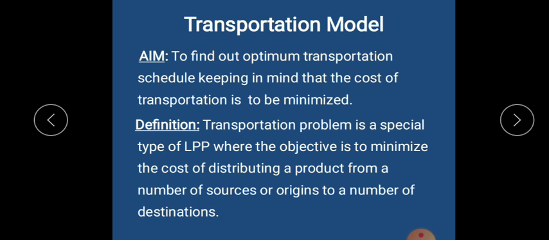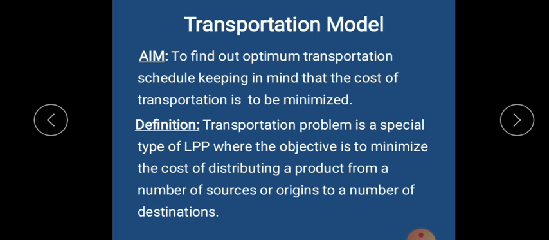So basically right now you can understand that we deal with transportation problems to minimize the total transportation cost involved in distributing a product. When you're distributing your product, you generate transportation cost and you need to minimize it.